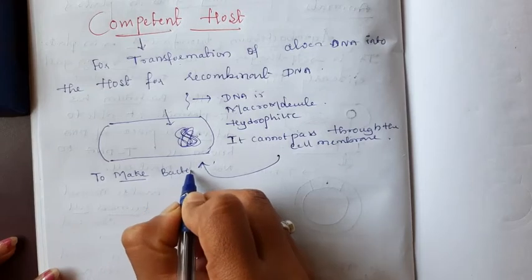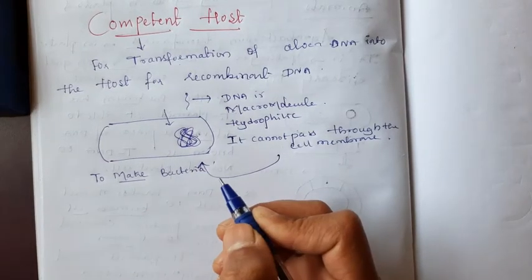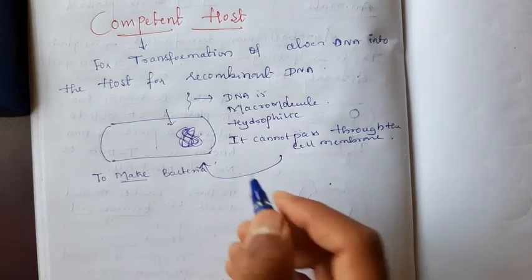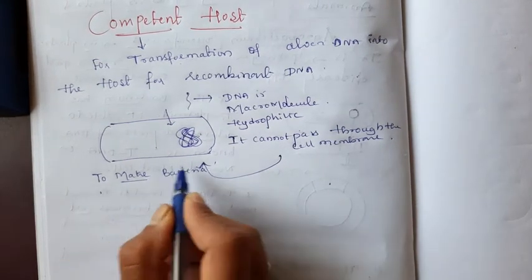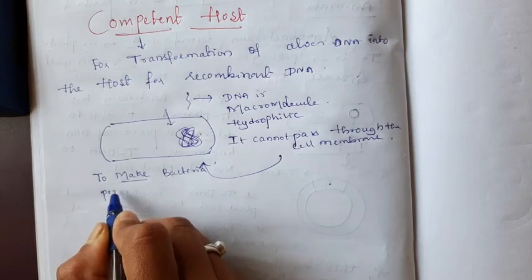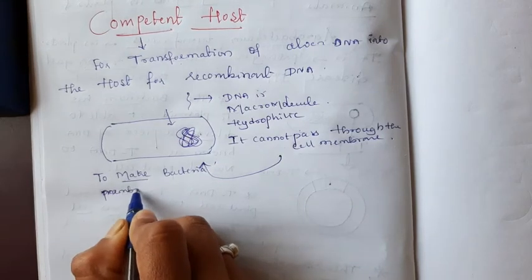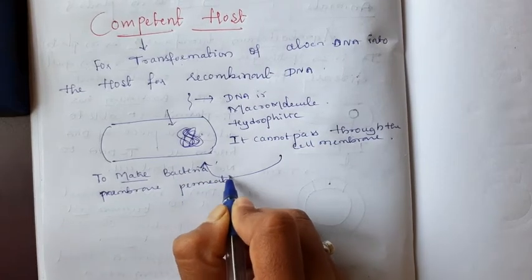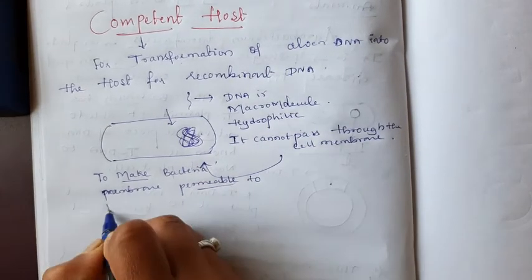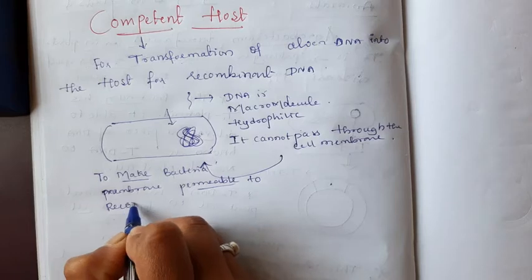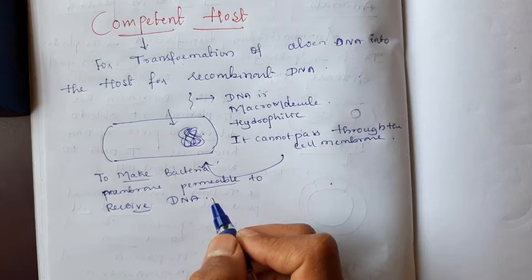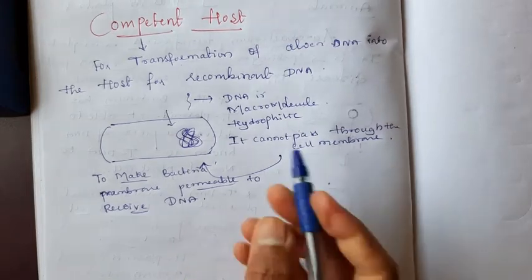The aim of competency is to make the bacterial membrane permeable to receive DNA, in order to force the bacteria to take up the plasmid or the alien DNA.